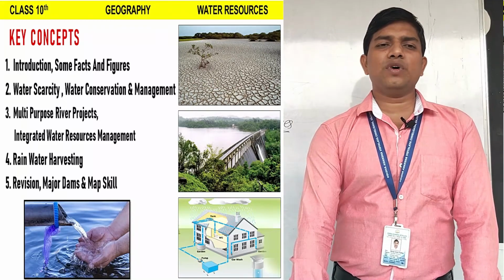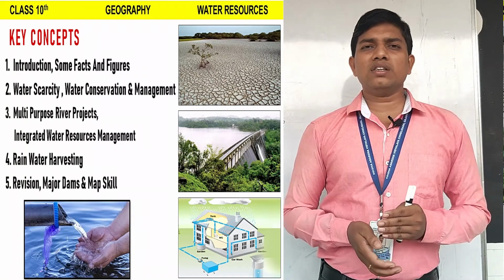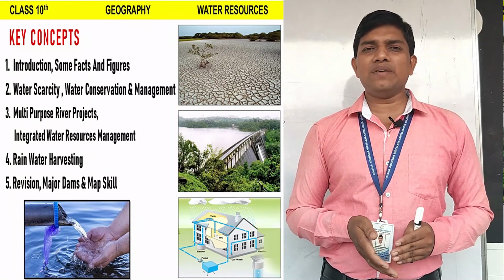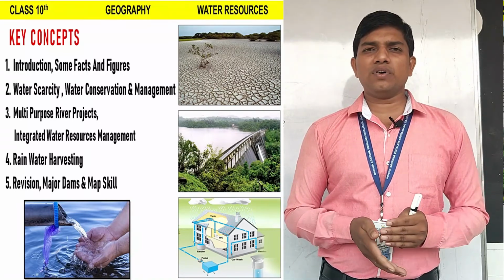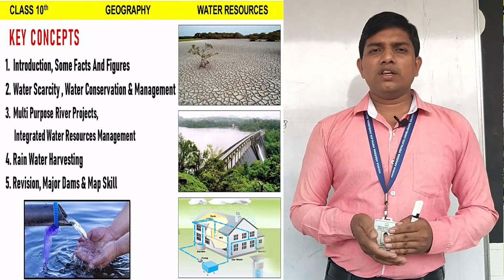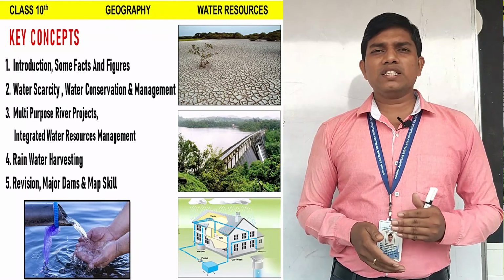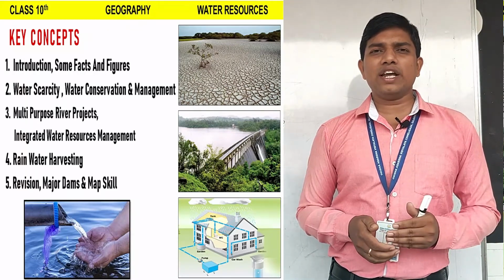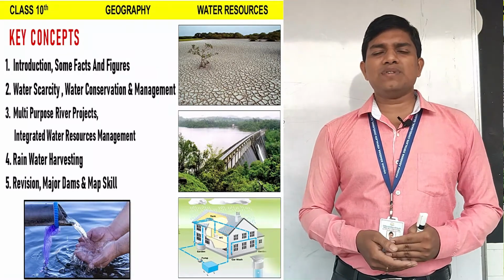The third concept is multi-purpose river projects and integrated water resource management. In the third video, we understand the meaning and the types of dams. Then we will discuss the merits and the different problems of multi-purpose river projects. The fourth concept is rainwater harvesting. In the fourth video, we know the meaning and importance of rainwater harvesting. Then we will discuss the traditional techniques of rainwater harvesting in various regions of India. Fifth concept is major dams and map skill.